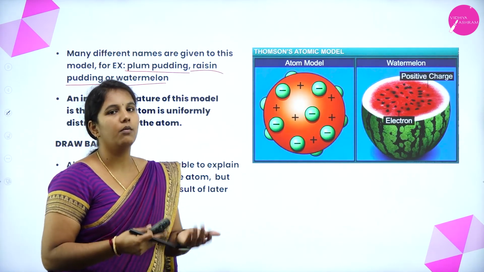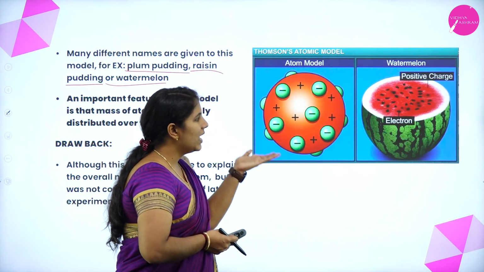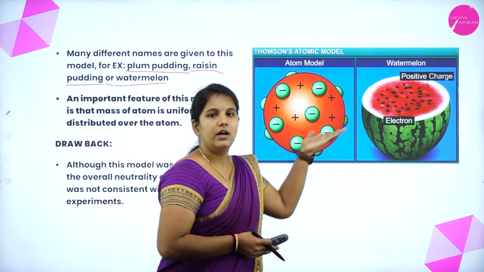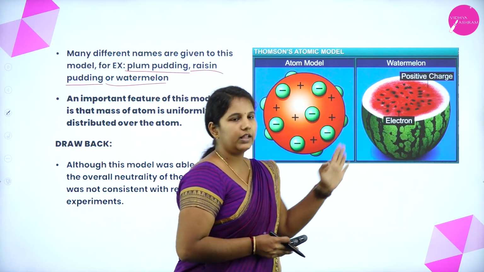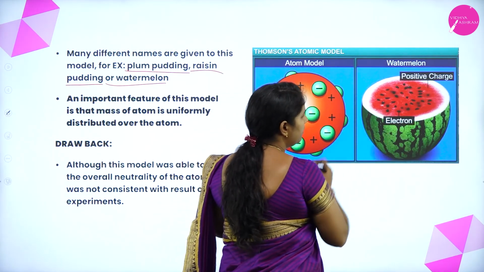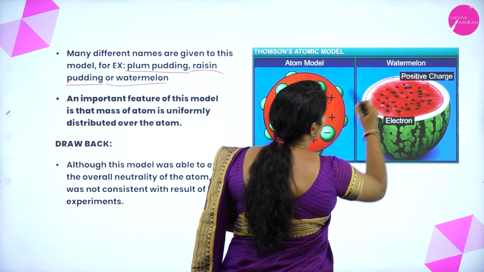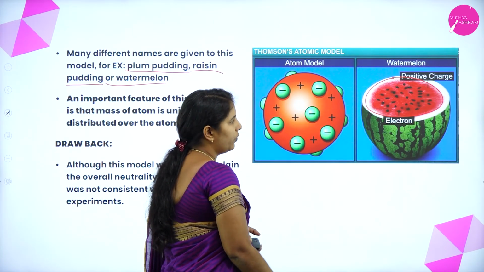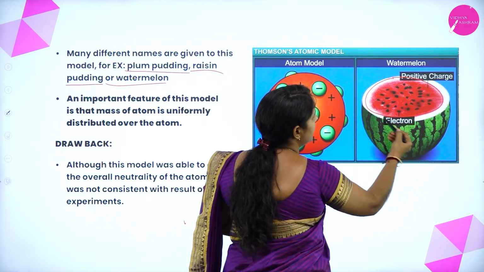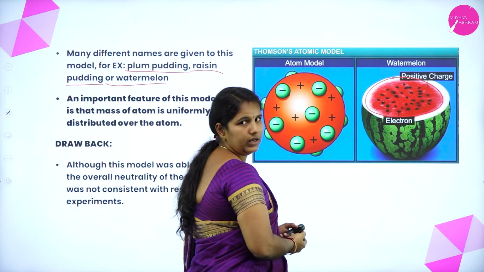Why is it known as a model of watermelon? Because he explained that the atom will have a spherical shape. If you cut the watermelon, you can see that the fleshy part is spherical in shape, where the positively charged sphere can be seen. Is it right?